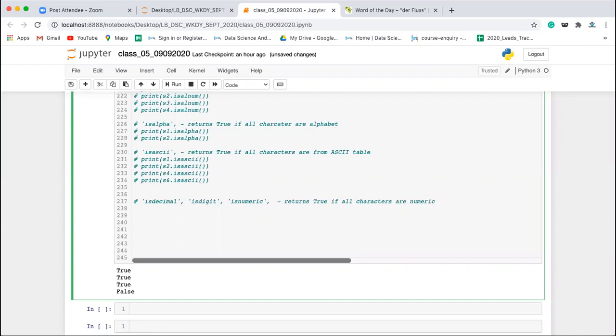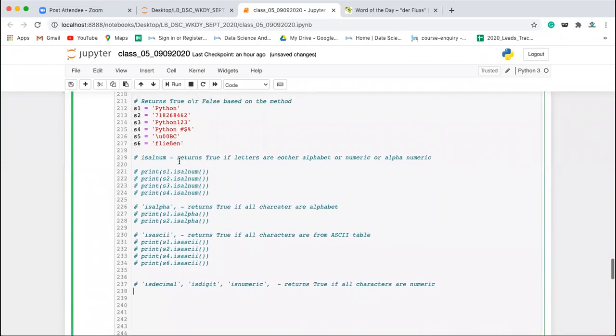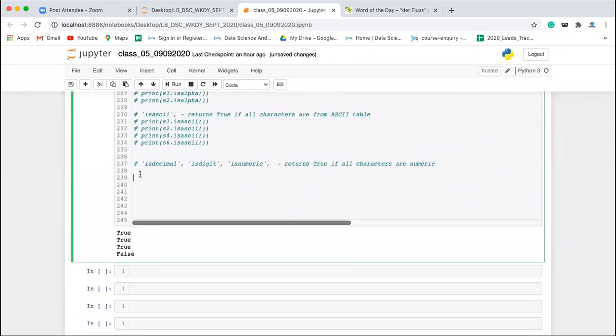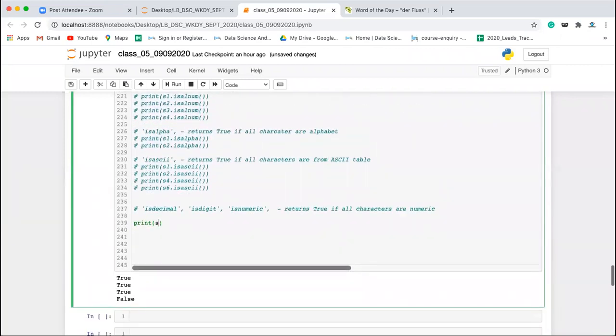Okay, so basically, in the case of the decimal and digit functions, let's take this. I'll be writing here S5. So first of all, let's check with the number. S2, S2 dot is digit.